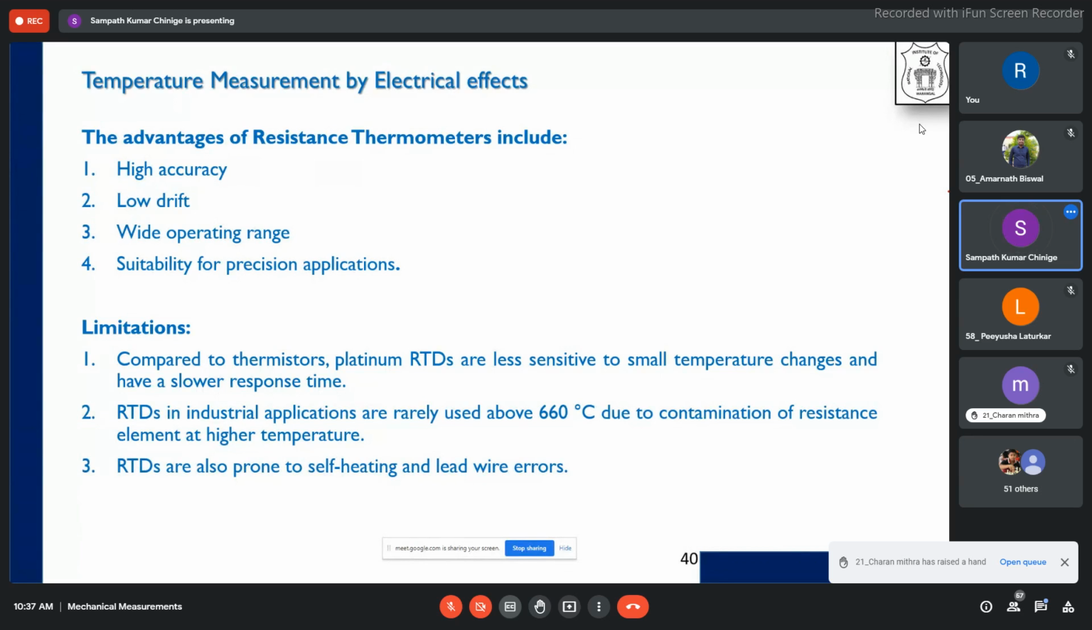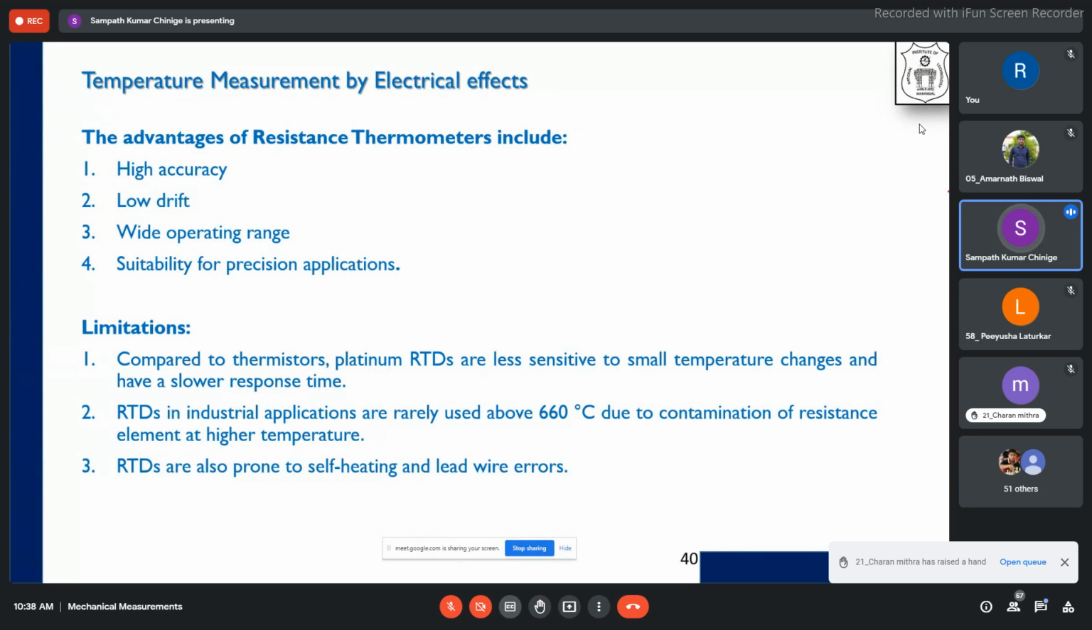But in RTDs, the precision, that means the deviation, is very, very small. That is around 0.05 to 0.1 degree centigrade range. So these are much more precise measurement devices compared to thermocouples. That's why they are replacing the thermocouples. Okay, next one. When it comes to limitations, what are the limitations?